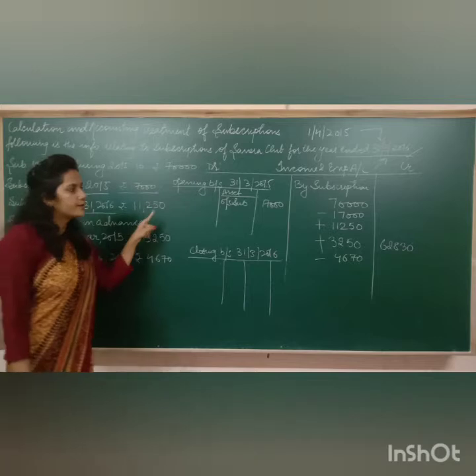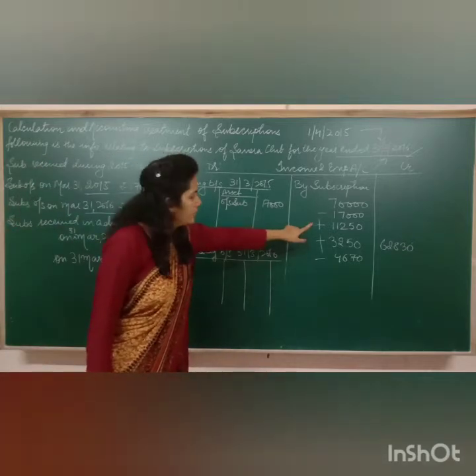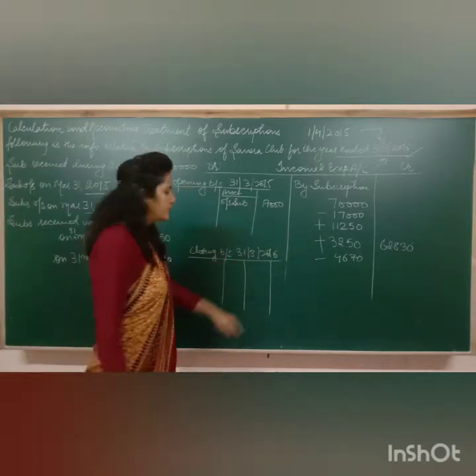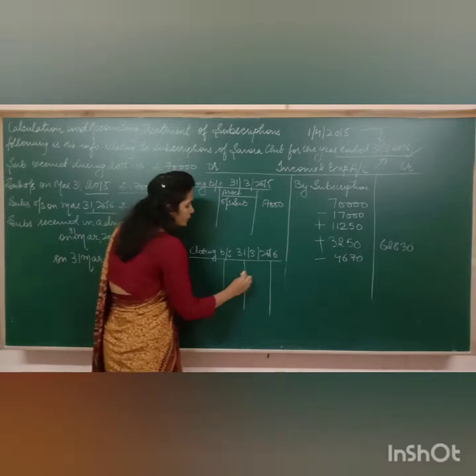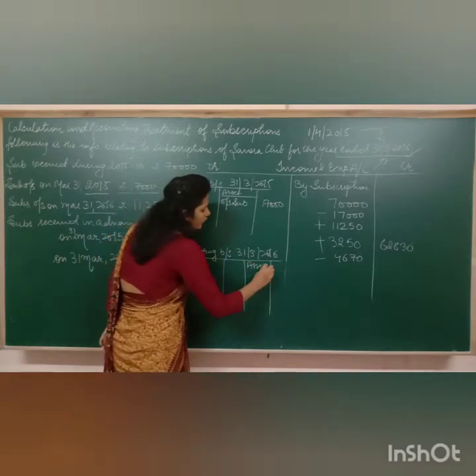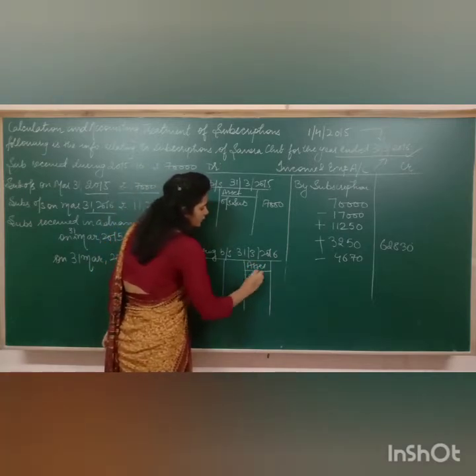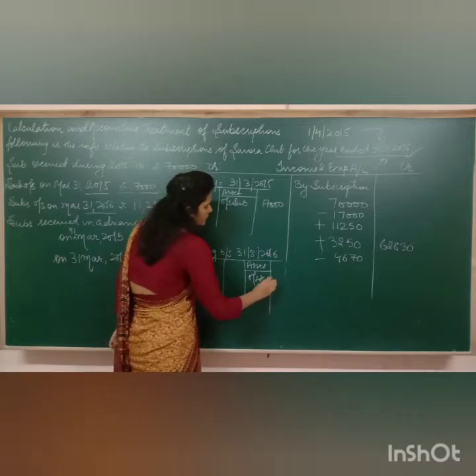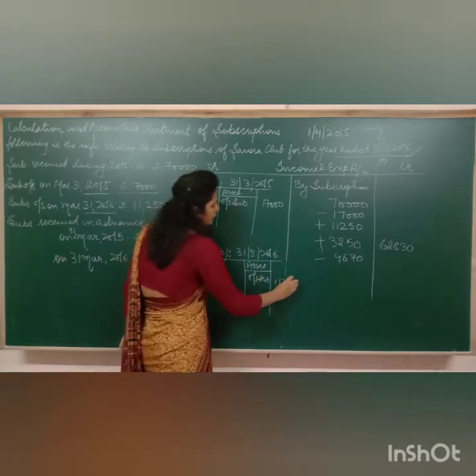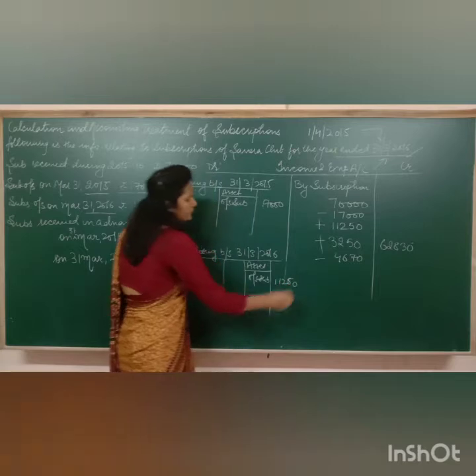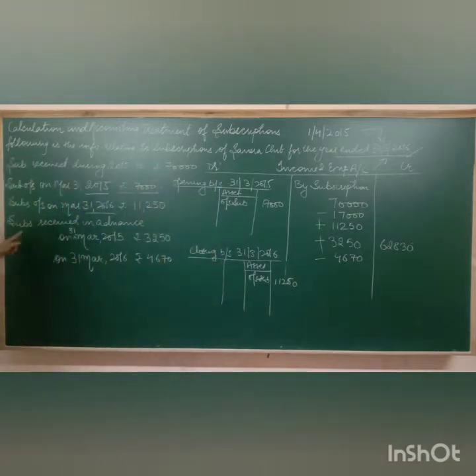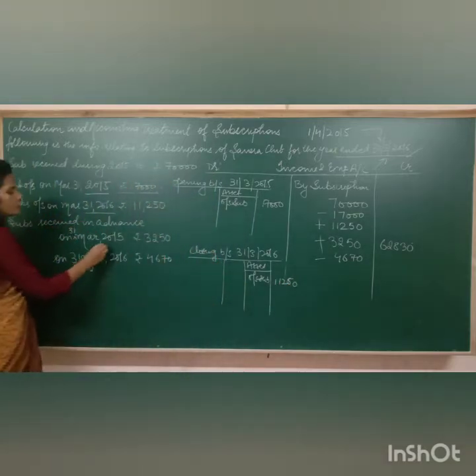It means it is an asset for us because we have assumed that soon we are going to receive this money, so it has to be shown on the asset side of our balance sheet. So you are going to write here outstanding subscriptions 11250.